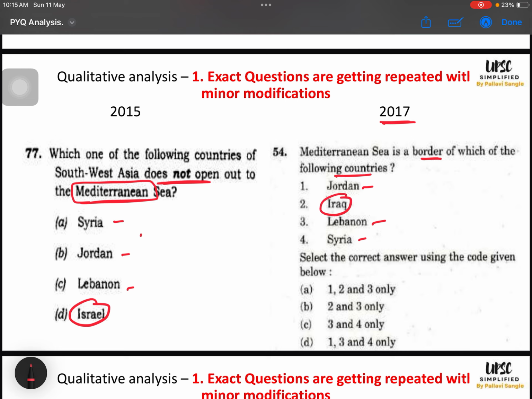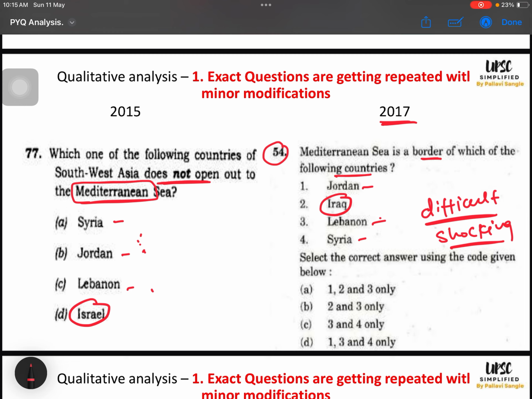If you have prepared this question, you will definitely get it right. This is the power of PYQ. Let us suppose somebody has not prepared this and is directly facing question number 54 in 2017. For that person, this will be a difficult question. Some shocking question, and the anxiety level increases. But if you are very thorough with the 2015 PYQ and you are facing this question, it is very, very easy to deal with.